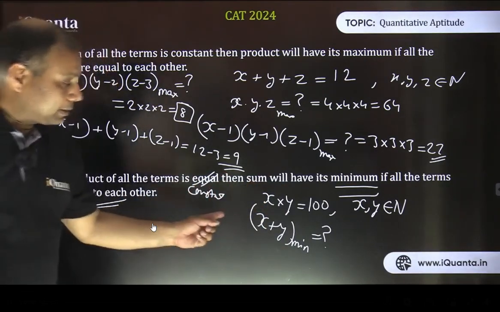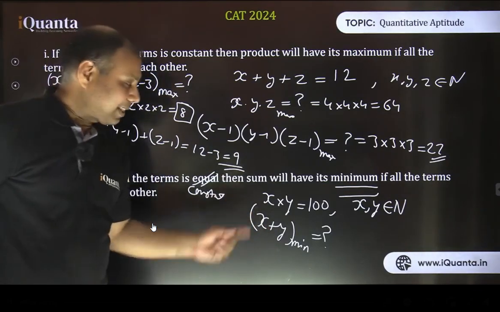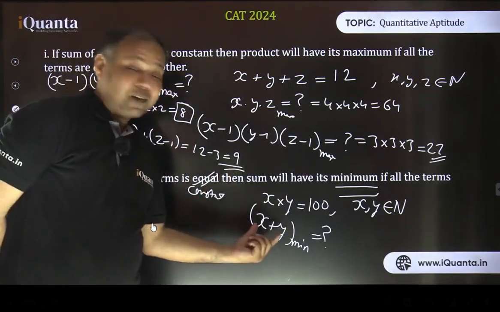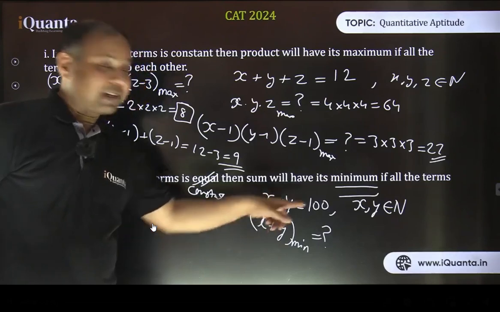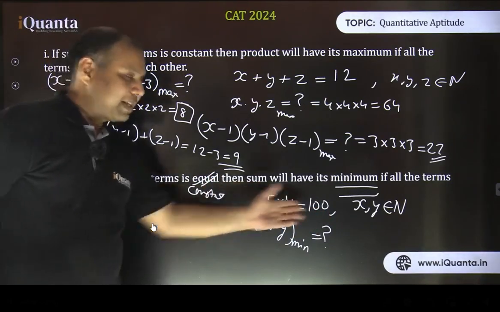So if the terms whose sum we want to minimize, we need to see whether their product is constant or not. And yes, their product is constant because x into y is given equal to 100, right? Because their product is constant, sum will be minimized when both the terms are equal. So if x and y both are equal such that their product is 100, of course each of them must be equal to 10. So 10 plus 10 makes it 20.